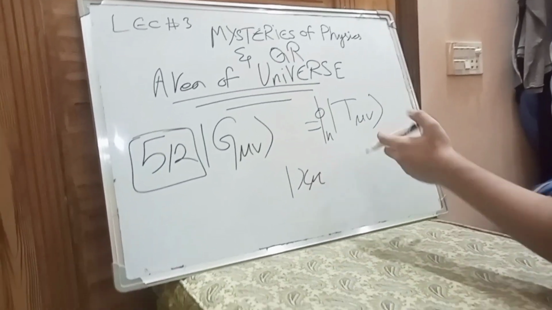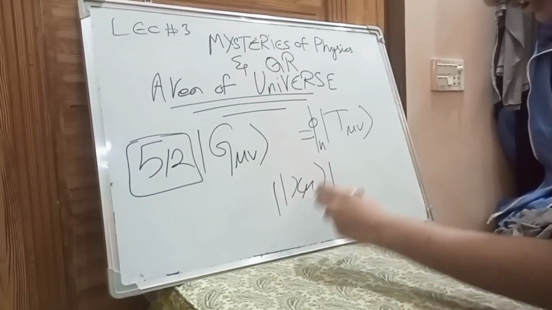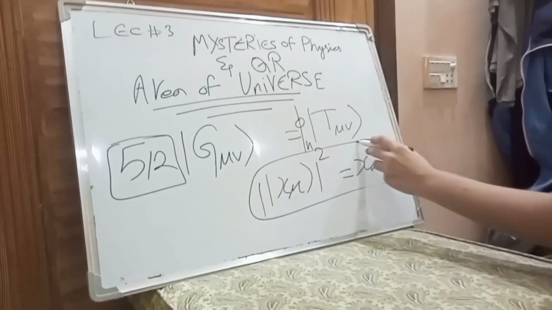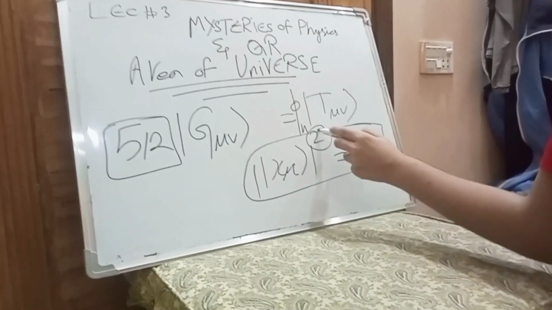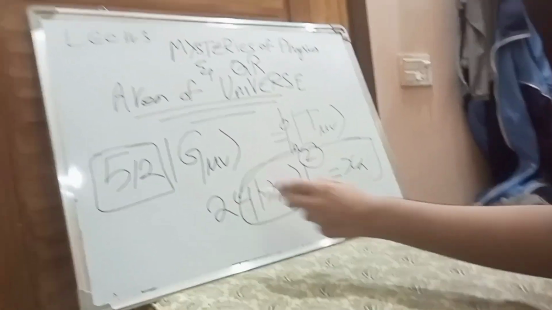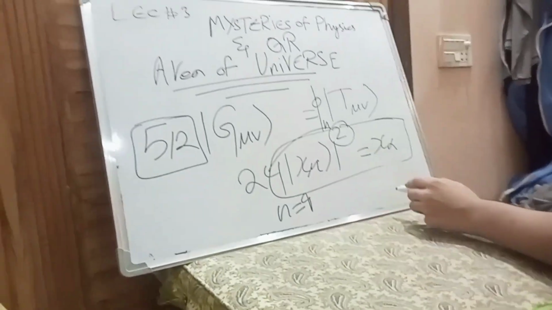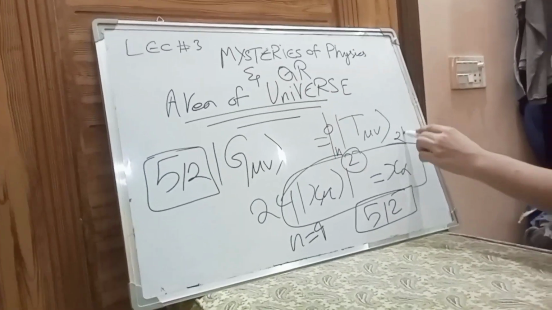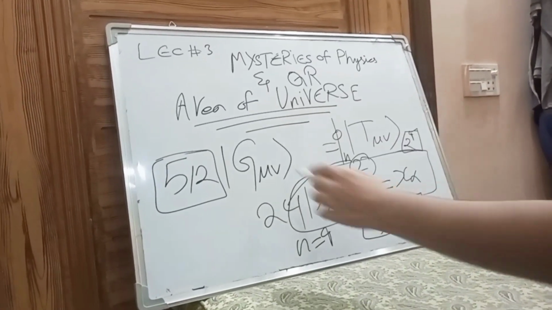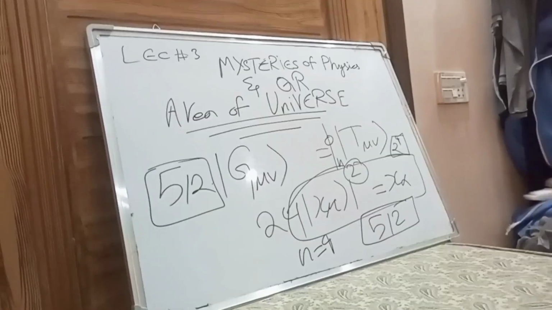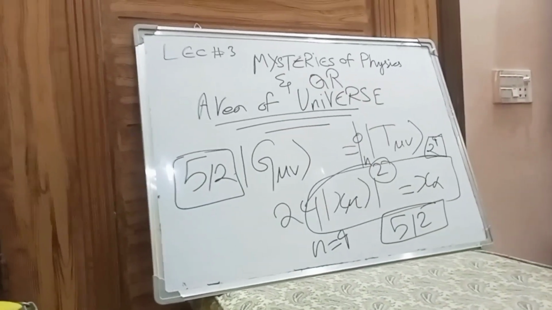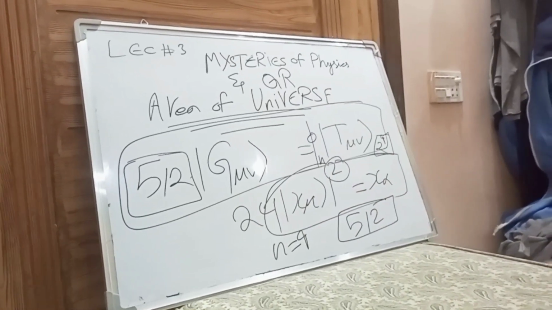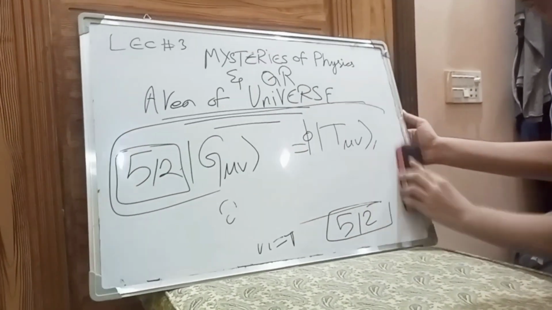x mu. Let's say this is a lower dimensional term. Its probabilistic mode squared with x alpha. According to this function, when we differentiate it, it comes to here, and at n equals 9, the extra value becomes 512, at 2 power 9. And as the g mu v has no other constant, that's why we have written 512 here, giving us a new field equation with different magnitudes depending upon